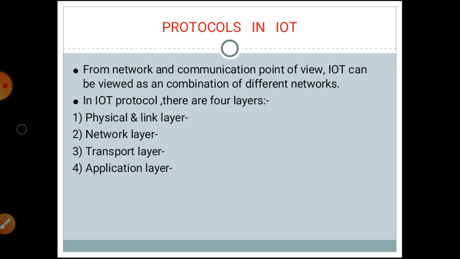From a network and communication point of view, IoT can be viewed as a combination of different networks. In IoT protocols, there are four layers. First, the physical and link layer. Second, the network layer. Third, the transport layer. And fourth, the application layer. Let's discuss all these layers one by one.